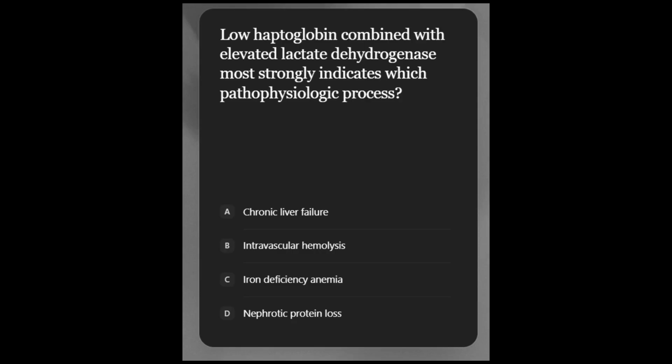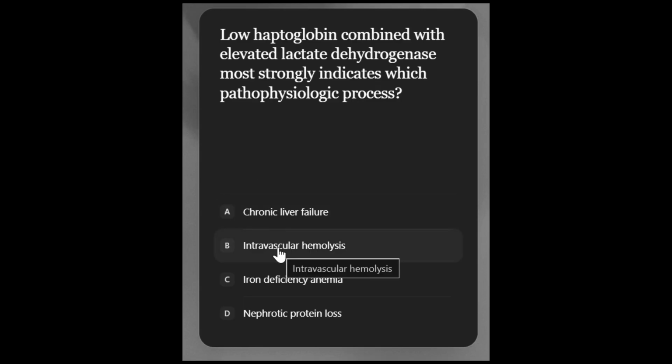Coming to the next question: low haptoglobin combined with elevated lactate dehydrogenase most strongly indicates which pathophysiological process? It is intravascular hemolysis.